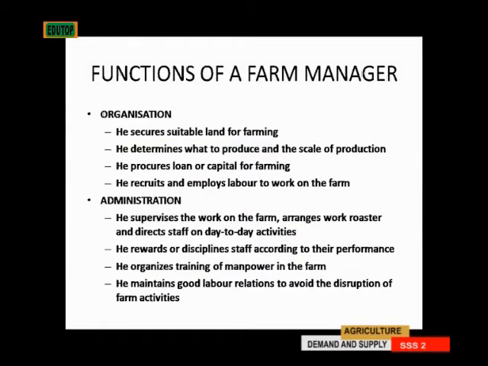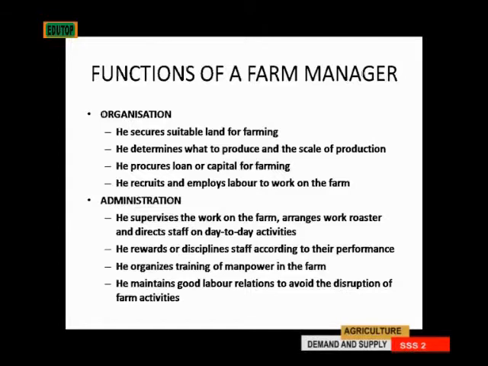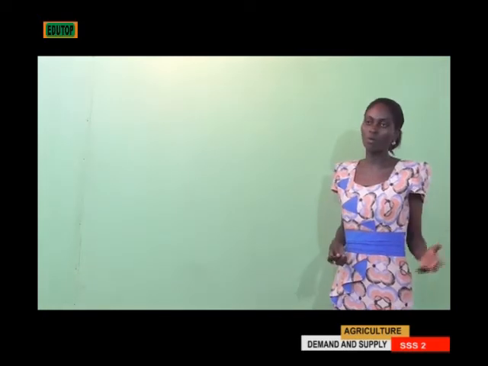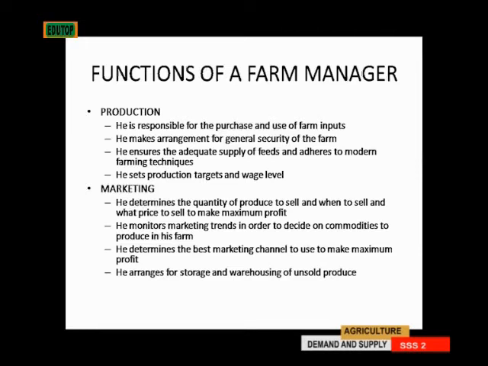Then he organizes training of manpower in the farm to empower his laborers to do more for him. So he organizes training for them. Then he maintains good labor relationship to avoid disruption of farm activities. He makes sure that he treats his laborers well, he pays them as when due, so that his work will not be affected. Production is the next function of a farm manager.